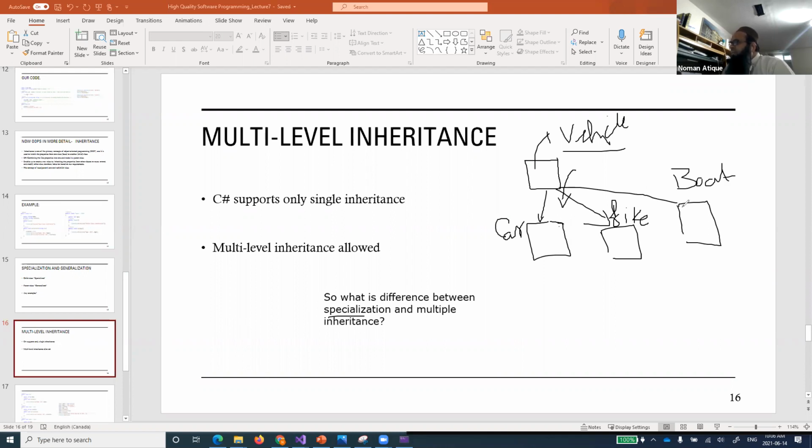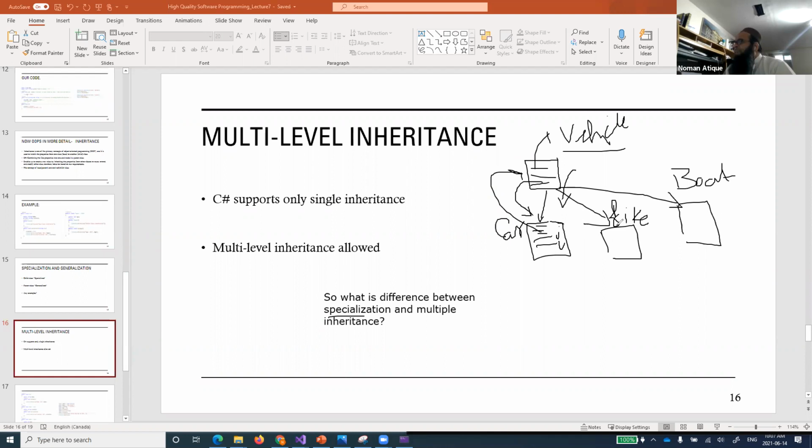So what I'm doing effectively is specializing vehicle. Vehicle is a generic term, used for transporting people or things from one place to another, so it will have some common features. I'm specializing those features and creating one of the vehicles, which is called a car. So car has all the features of vehicle, and it has its own unique features as well. These are the unique features of car, and these three or four features come from the vehicle class.